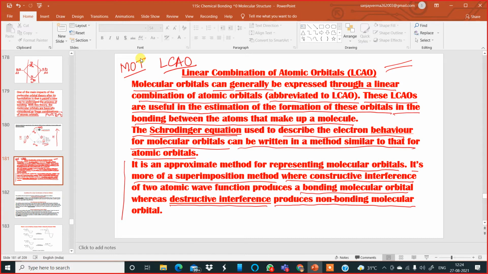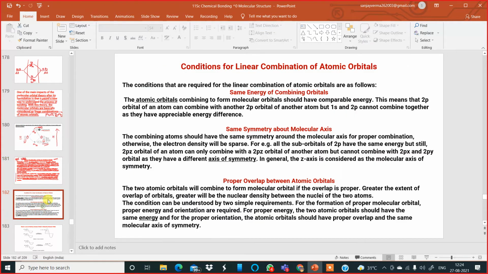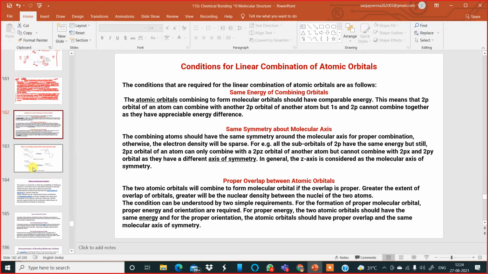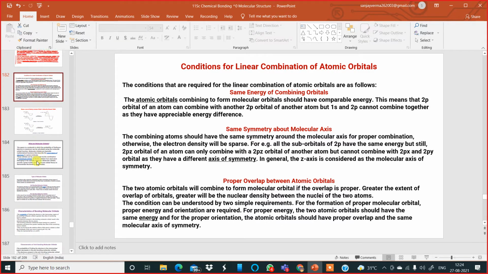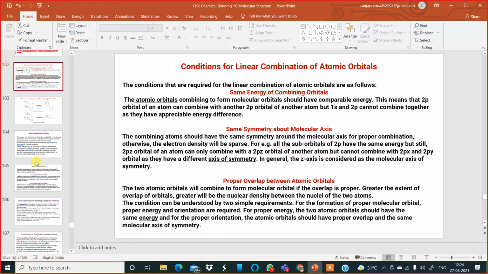Yes, sir. Okay, now moving to the next slide. On your screen, you can see the conditions for linear combination of atomic orbitals. The conditions required for the linear combination of atomic orbitals are given below. The first one is the same energy of combining atomic orbitals. The atomic orbitals combining to form molecular orbitals should have comparable energy, meaning the energy should be the same.